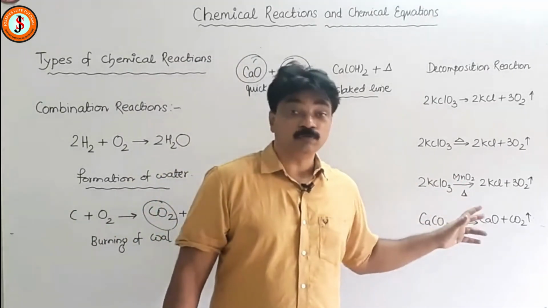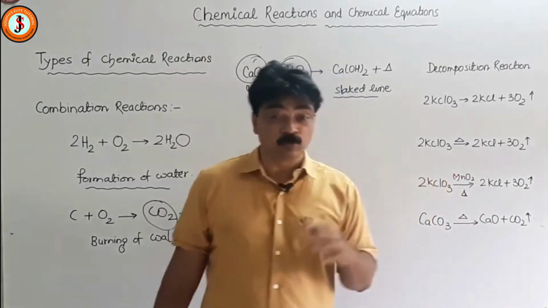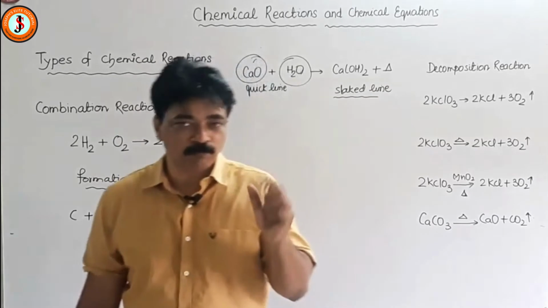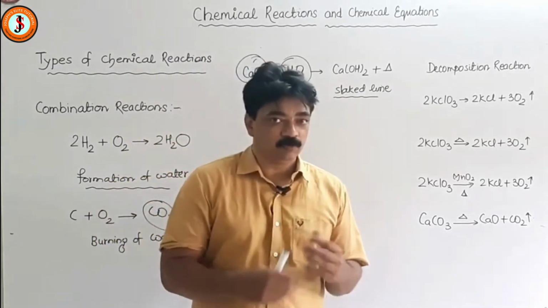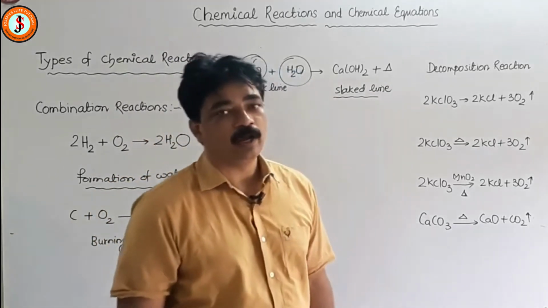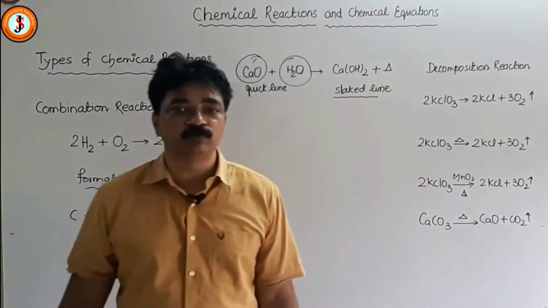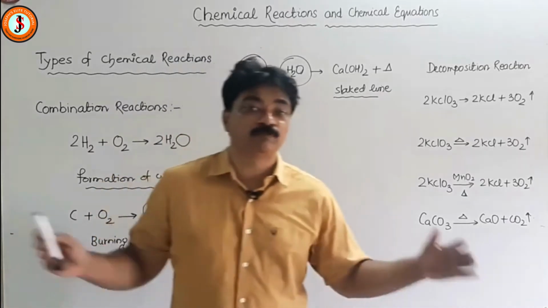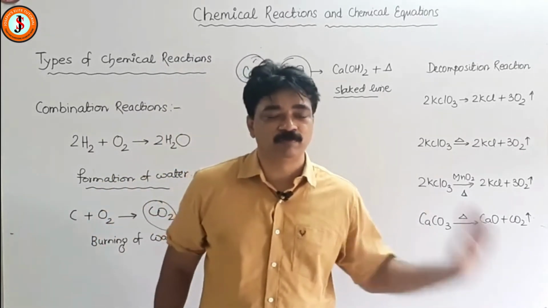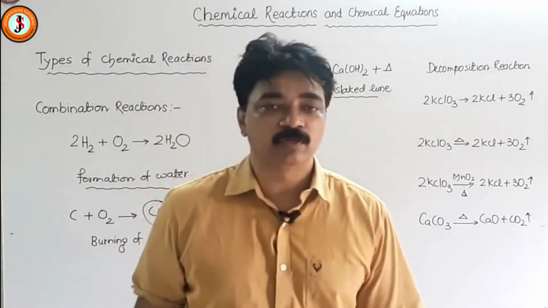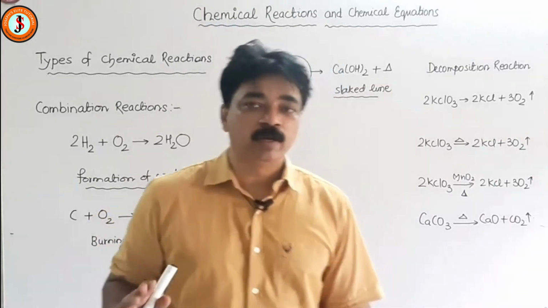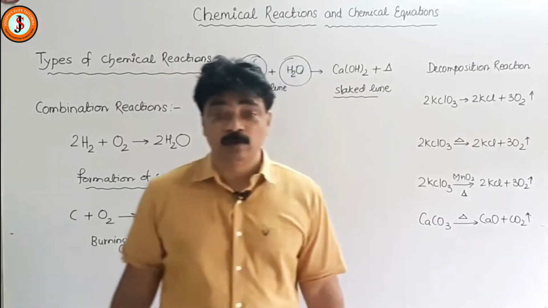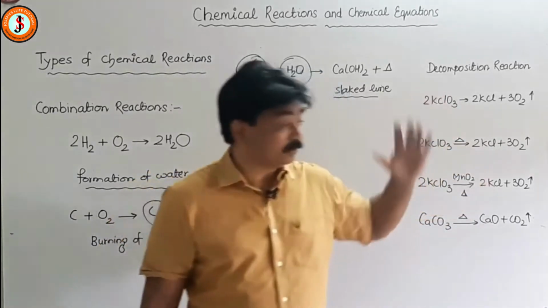So, if you add MnO2, KClO3 is a white powder, MnO2 is a black powder. If you mix both of them, I remember one of my students, Dinesh Mudit, Rajni Gupta, they all were in St. Anne's school, and we were performing this experiment. I remember those days, and we added MnO2 a little bit, and then oxygen production was increased.